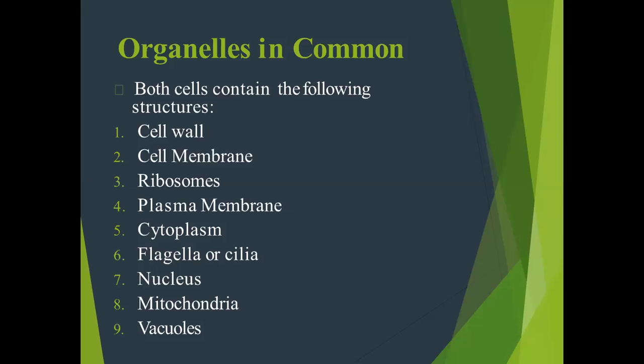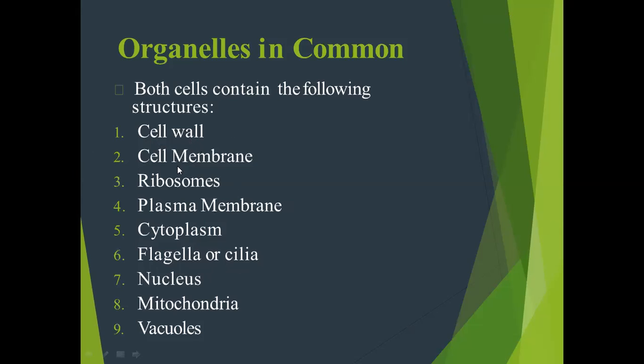Next, the organelles in the eukaryotic cell. That is cell wall, cell membrane, ribosomes, plasma membrane, cytoplasmic membrane, flagella and cilia. The cell wall is present in the plant cell, and the plasma membrane are present in both animal and plant cell.